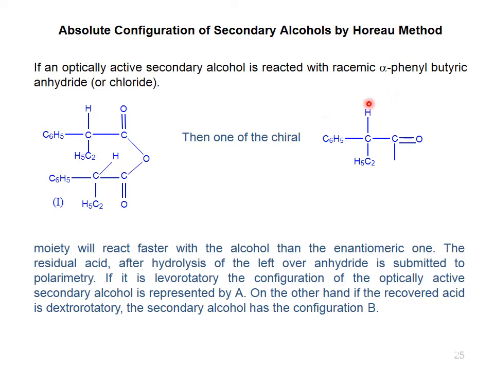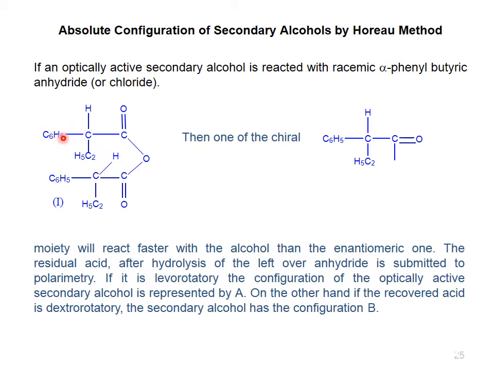It is subjected to polarimetry, because when the derivative is synthesized, we subject the synthesized product to the polarimeter, and from the polarimetry we determine whether our product was levorotatory or dextrorotatory.